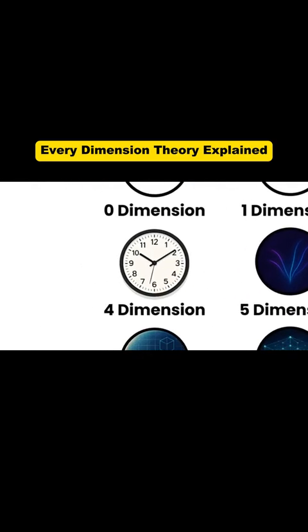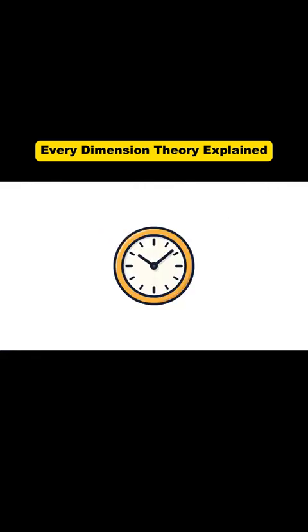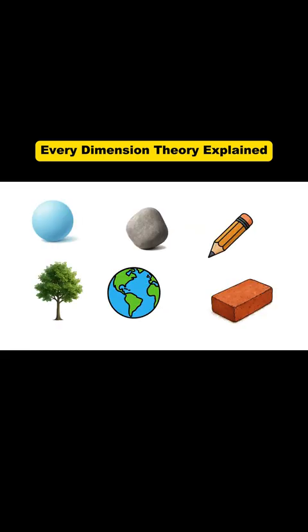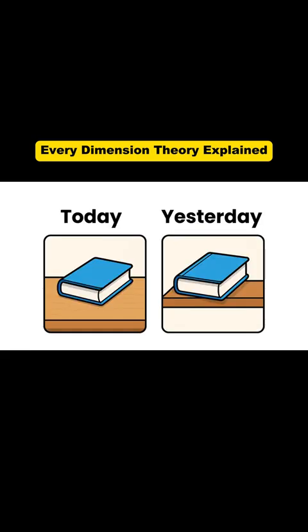Fourth dimension. But our universe isn't limited to just 3 dimensions. Physicist Albert Einstein introduced the fourth dimension, time. Together, space and time form what we call space-time. That means every object exists not just in three-dimensional space, but also along a timeline. For example, today the book is on the table, but yesterday it was on the shelf. Its position in time has changed.